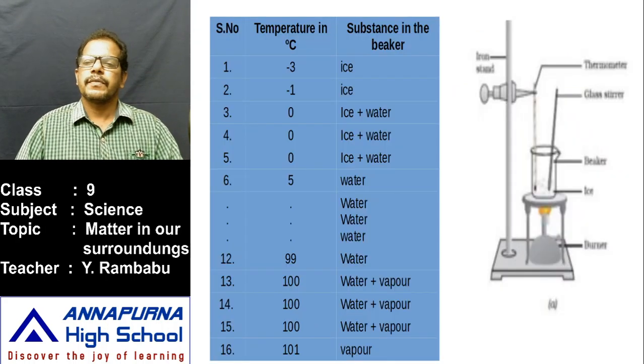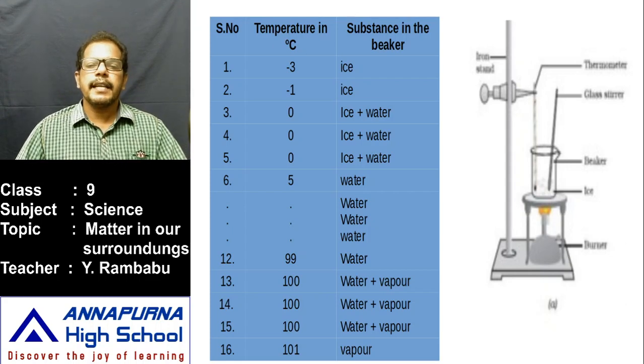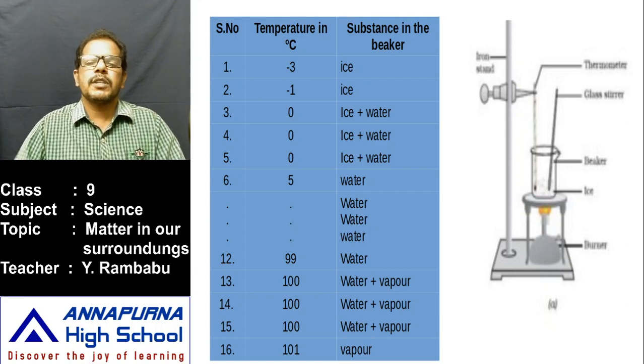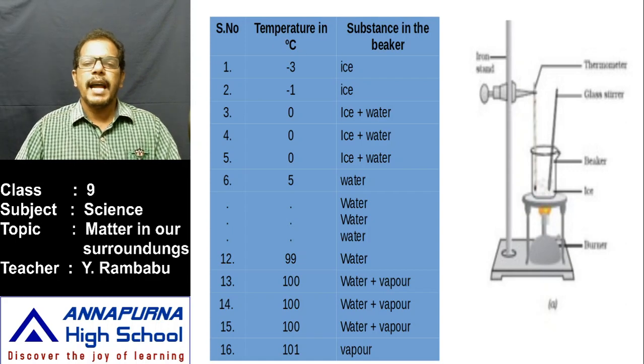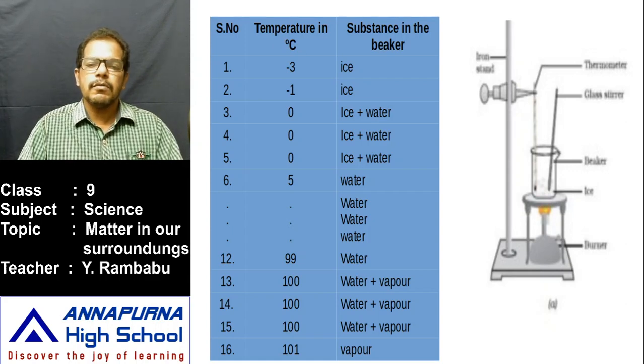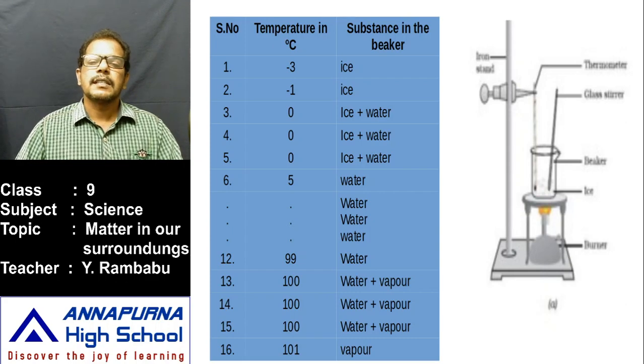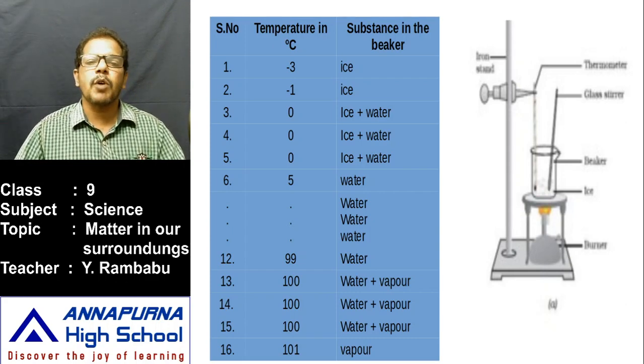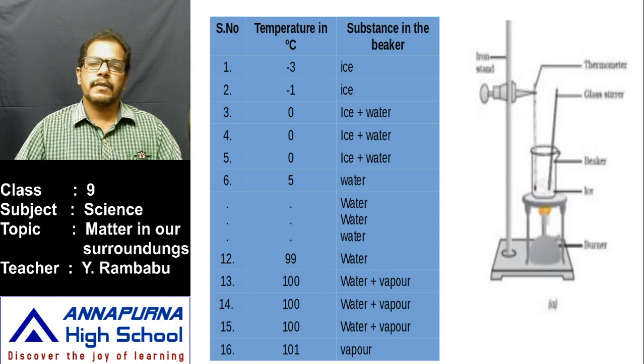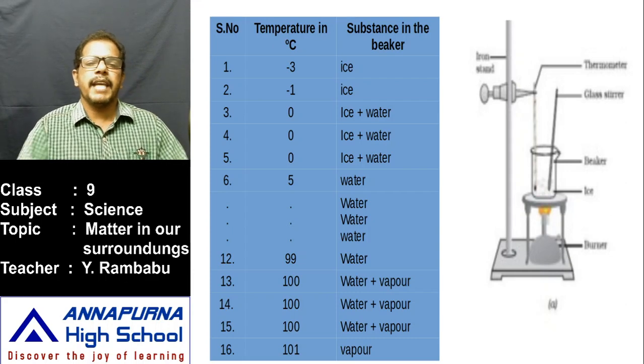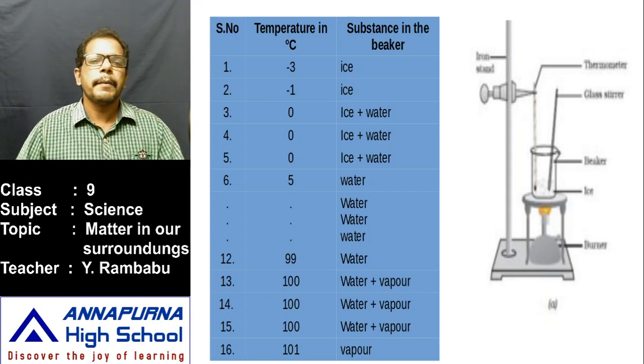For this activity, take some ice cubes in a 250 milliliter or 500 milliliter beaker, so that three-fourths of the beaker is filled with ice cubes. The beaker is placed on a tripod stand for heating, and a thermometer is suspended with the help of a retort stand such that the bulb of the thermometer is in contact with the ice cubes. Place a glass stirrer to mix the contents in the beaker. Set up the apparatus like this, and in your notebook prepare a table.